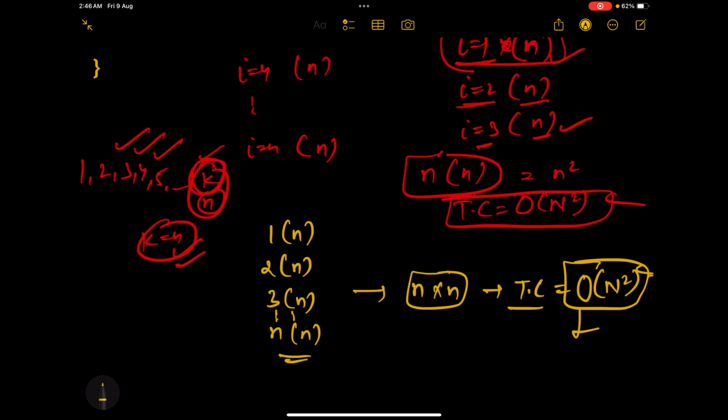And we call this quadratic. You remember we used to study quadratic equations in algebra, because of this power 2.